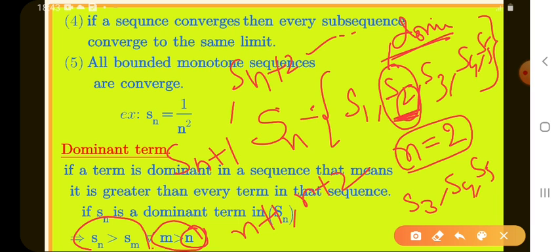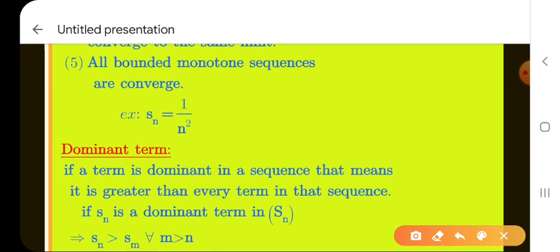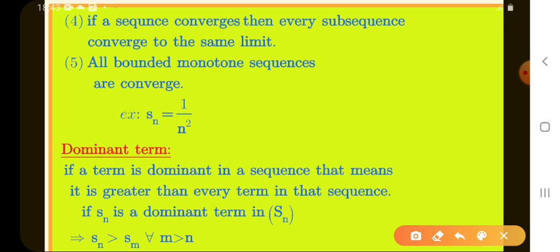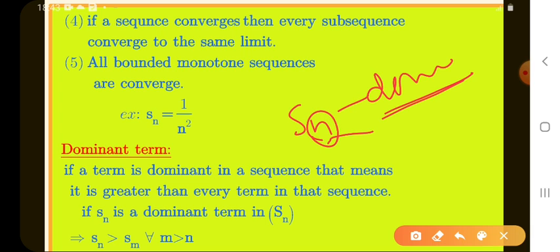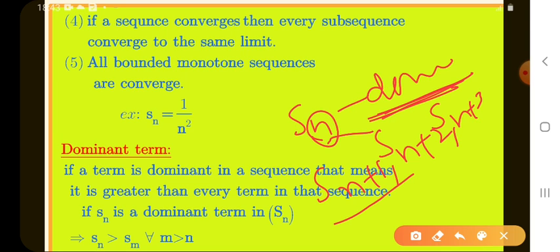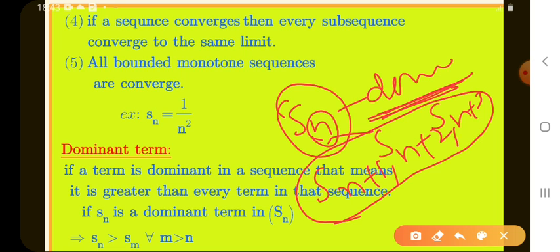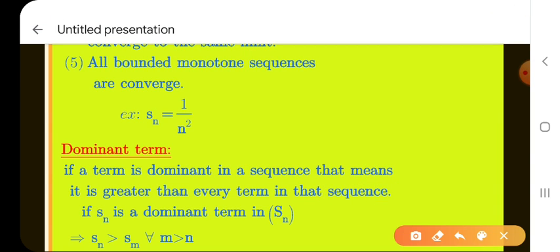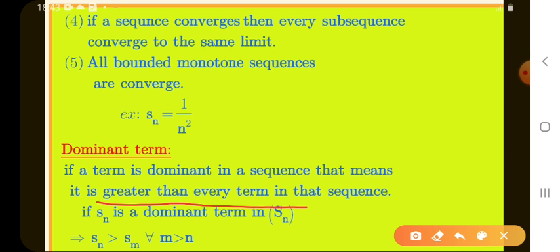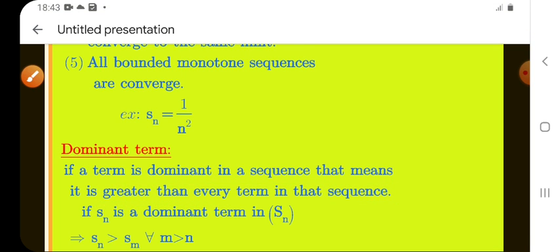Is it clear or not? If Sn is the dominant term, now I take terms greater than n, that means the n plus 1 term, n plus 2 term, n plus 3 term: Sn plus 1, Sn plus 2, Sn plus 3. These are also less than the dominant term Sn. So we call Sn the dominant term. That means it is greater than every term in that sequence. Next,